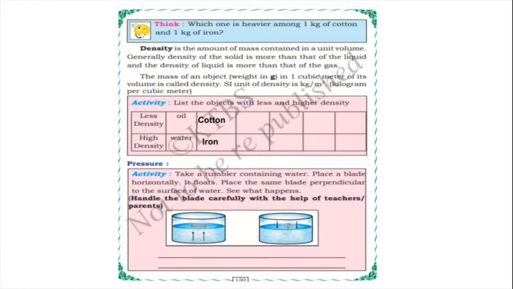So what is this? Take a tumbler container with water, place a blade horizontally, and it floats. Then place the same blade perpendicular to the surface of water, and see what happens. With this experiment you can learn pressure. Here, this is horizontal and this one is perpendicular. And here, children, what will happen? Handle the blade carefully with the help of a teacher or parents.